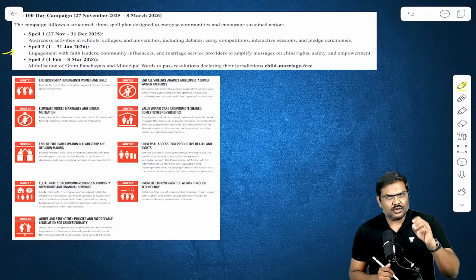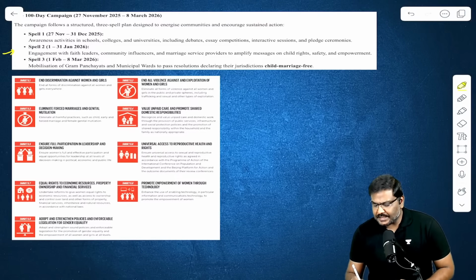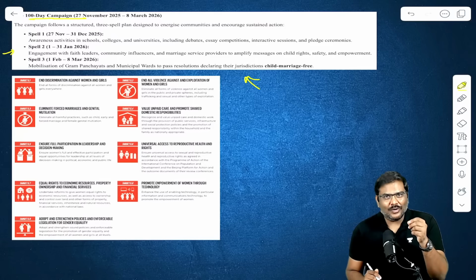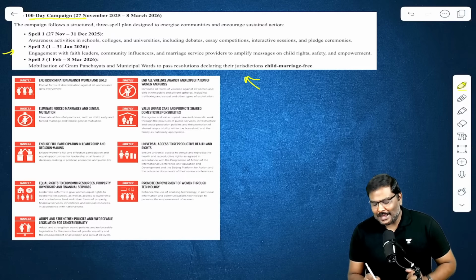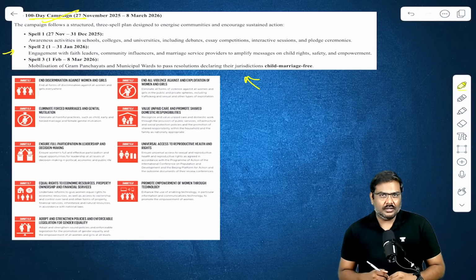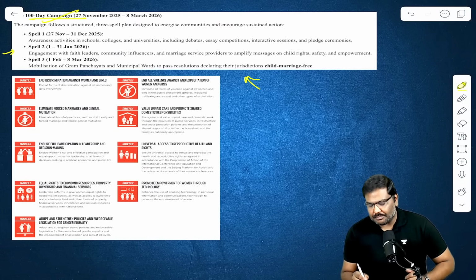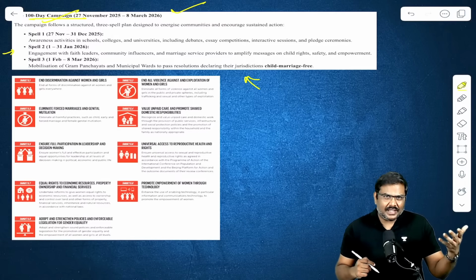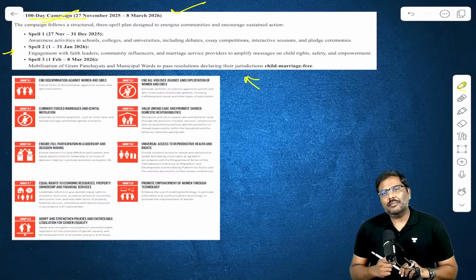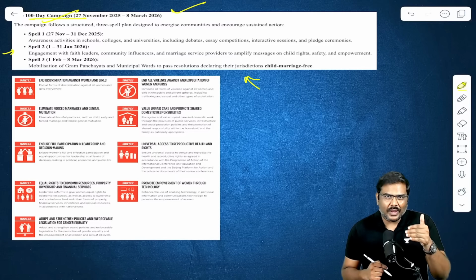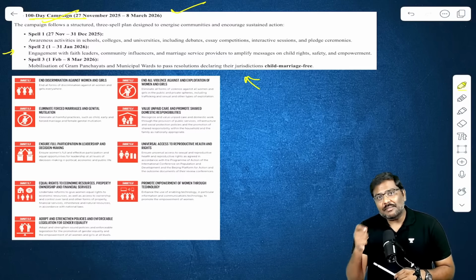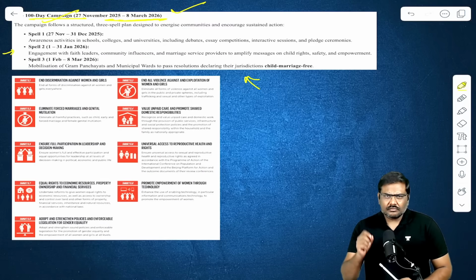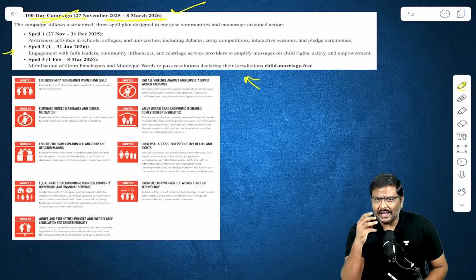Very recently, on 4th of December, the central government announced a 100-day campaign. The Union government, that is the Ministry of Women and Child Development, has announced a 100 days campaign. Already last year in the month of November, an initiative was launched by the government, a one-year program to eradicate or reduce child marriages in India. And this year, the government of India has announced a 100-day campaign, which will be implemented in 3 phases.